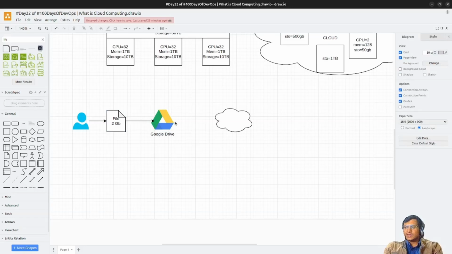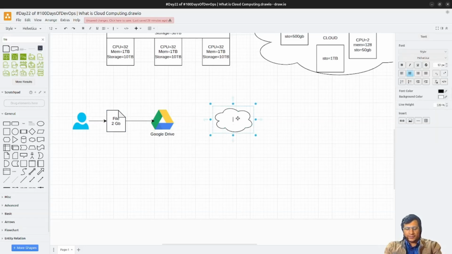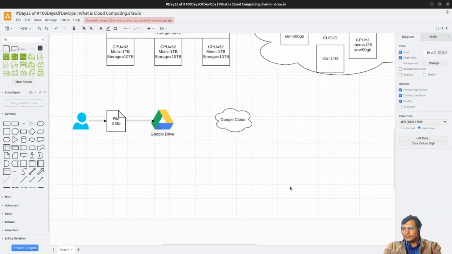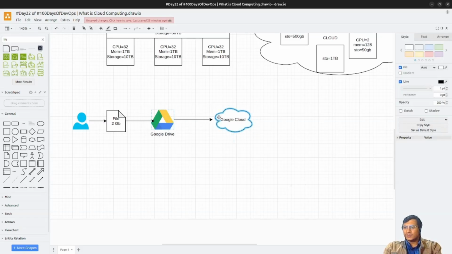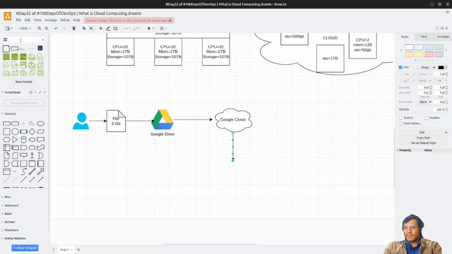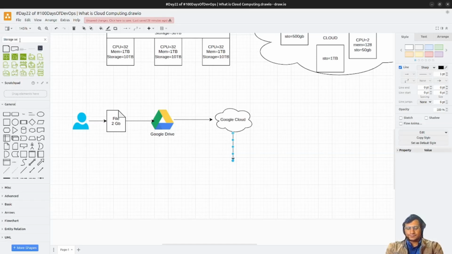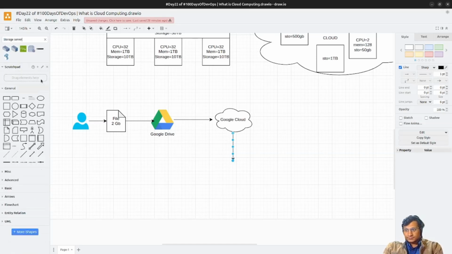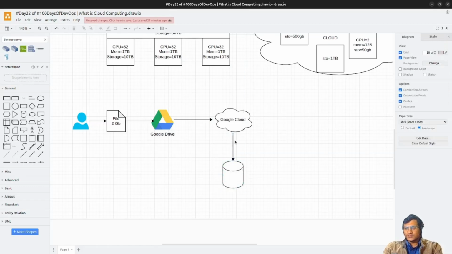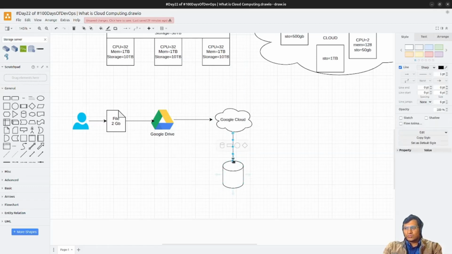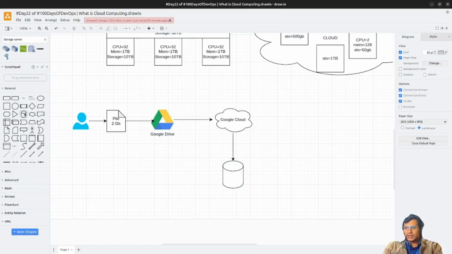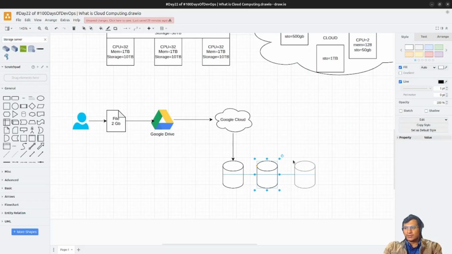What is happening behind the Google Drive interface is that there is Google Cloud available, and in that cloud they have physical servers and physical storage. Not only one, but they have multiple storages available behind the scenes.